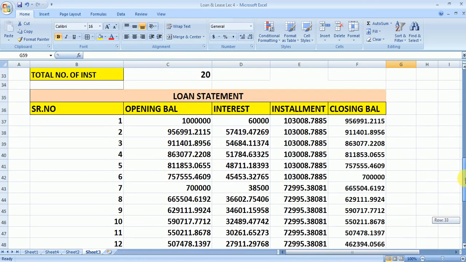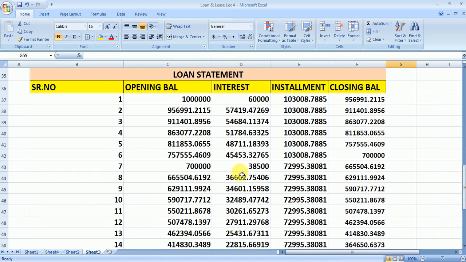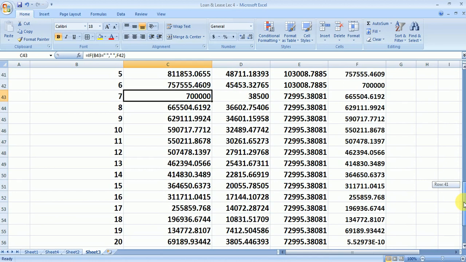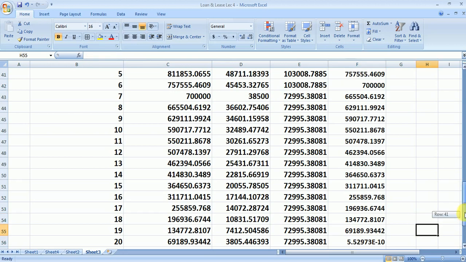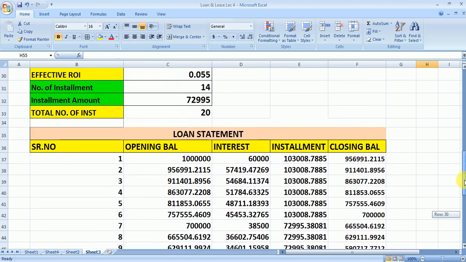So you can see here at the end of 6th installment the balance left in the closing balance will be equals to 7 lakh. So यहाँ पे 7 lakh है, and in the opening balance of the second phase, as we know the second phase starts from the 7th year, so 7th year this 7 lakh is here, and at the end of this 20th, see this is almost equals to 0 because it is coming out to be E. Fine. So in this way we prepare the loan rescheduling.